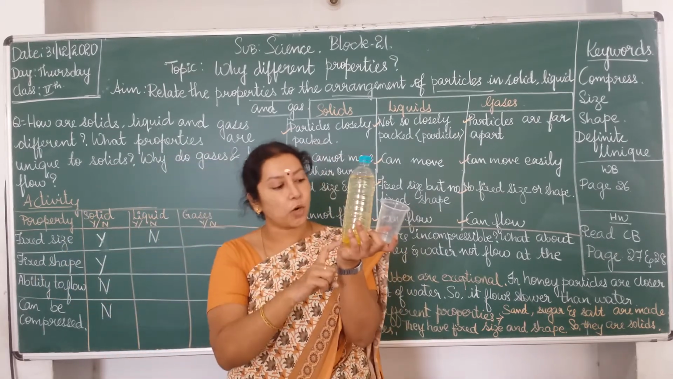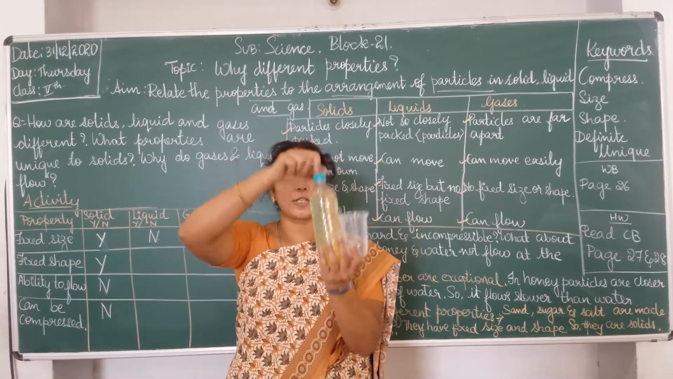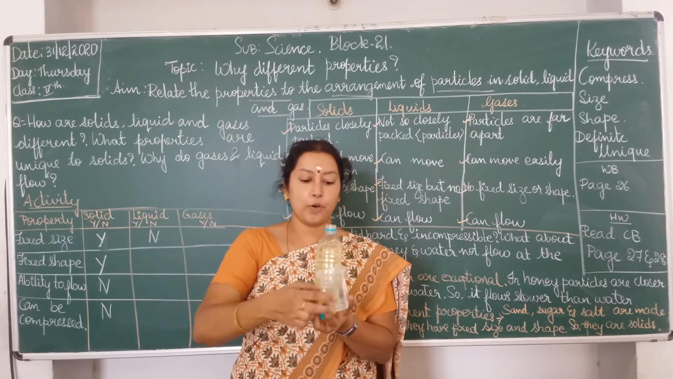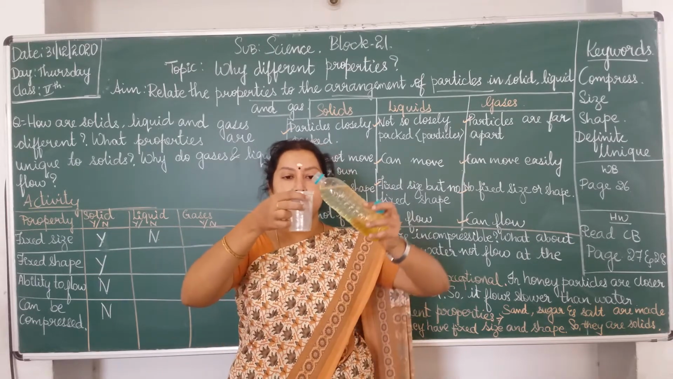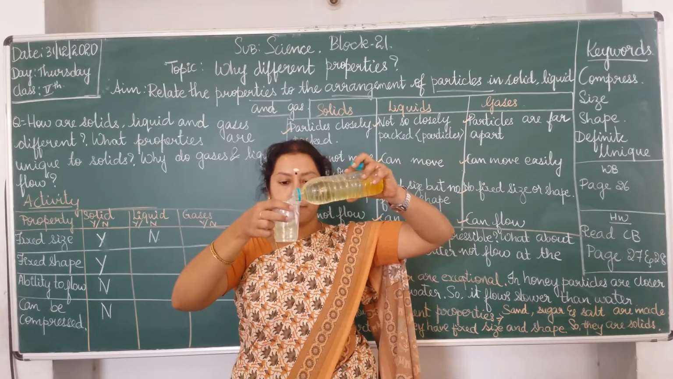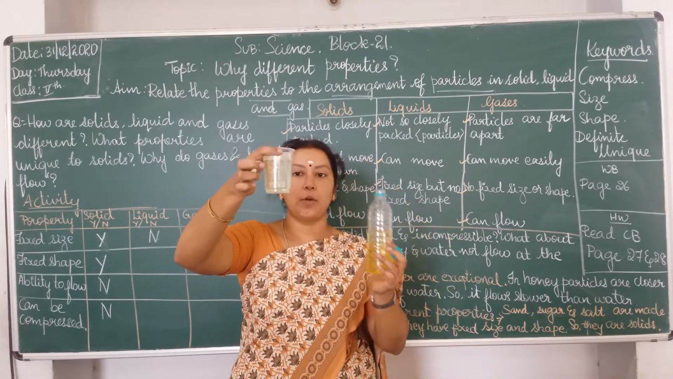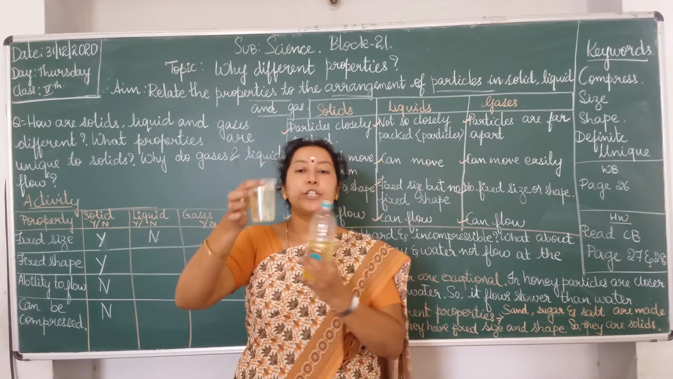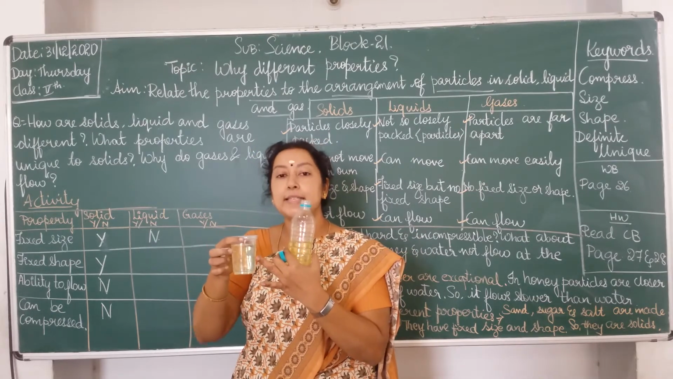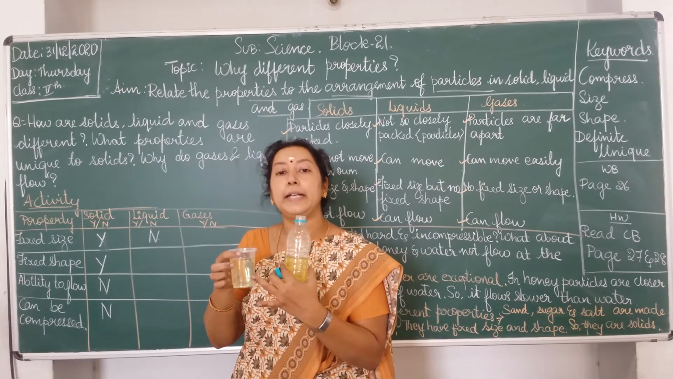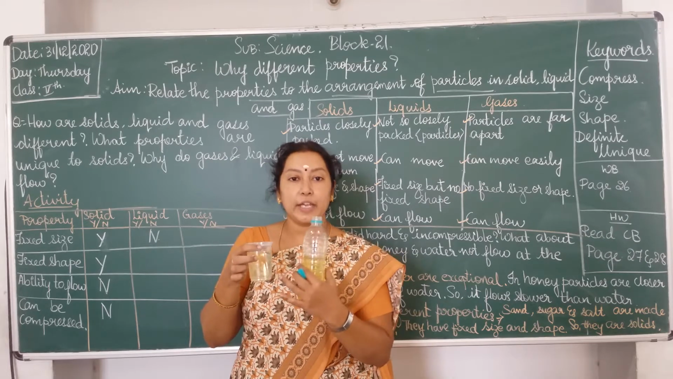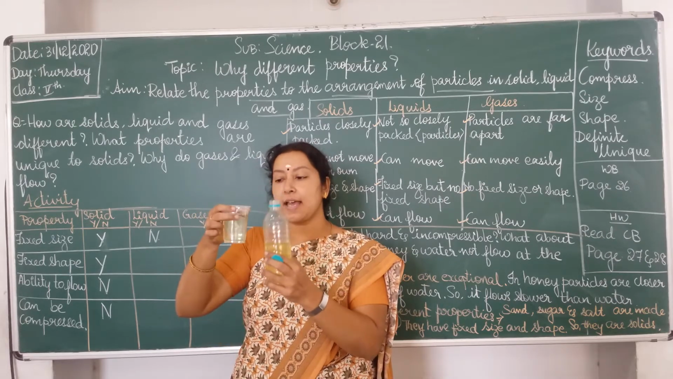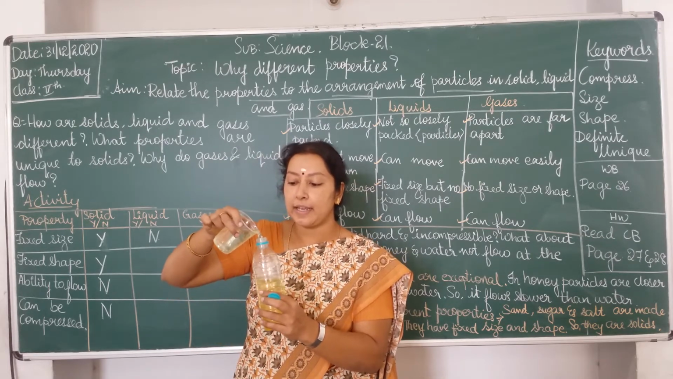Now, look at this. This water is occupying the shape of the bottle. Now, you see, I am going to pour this water into this plastic tumbler. Now you see what the shape of the water is now. So the shape of the liquid is dependent on the type of container you are using. So the liquid will occupy the shape of the container which I am using.